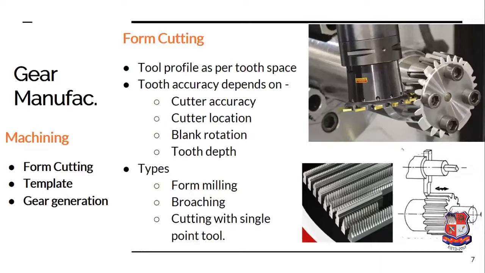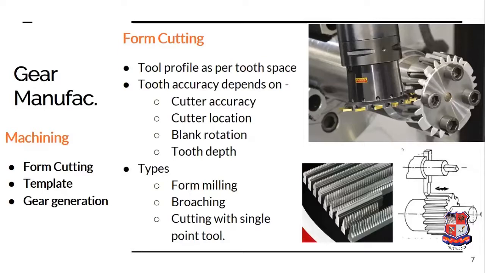Then the blank rotation. In the case of form milling, the indexing needs to be done, and indexing is rotating the blank by a pitch angle accurately. If this pitch angle is not maintained, then one tooth will have a larger thickness and another will have a lesser thickness, and thus it will create an inaccuracy in the gear. And therefore, the indexing must be accurate.